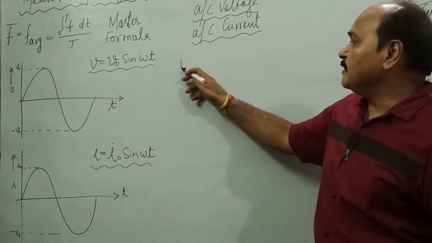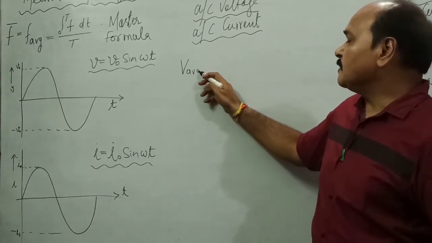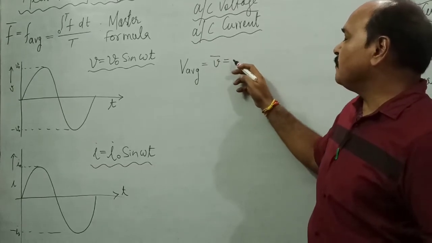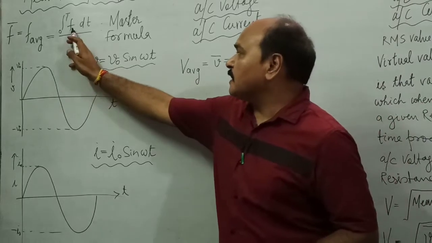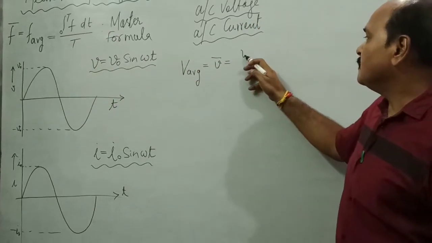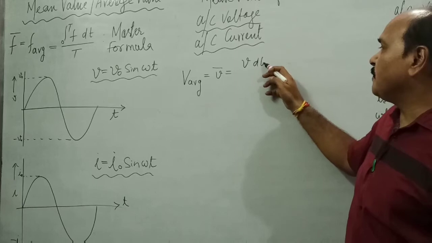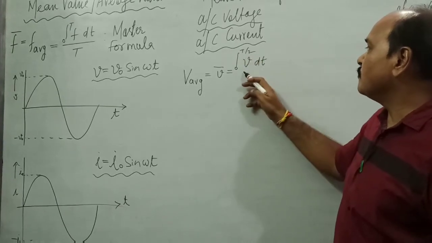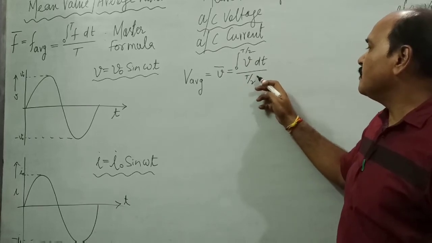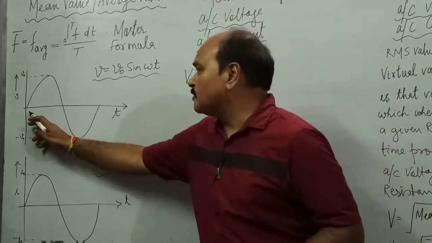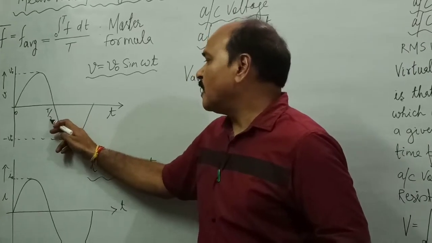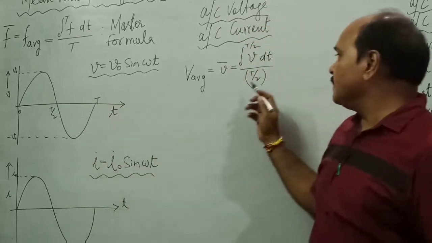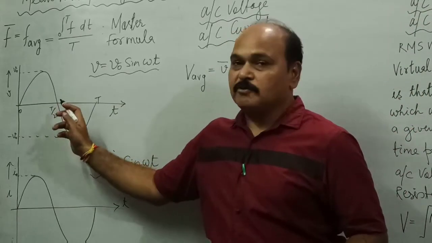So we are going to find out the average value of V and I. What is average value of V? Average value of V, that is V bar, is going to be found with this function f replaced by V. The variable of course is time. So we multiply it with dt and we integrate it for time 0 to T by 2. Why do we integrate it for the time 0 to T by 2? This is T by 2 and this is time T. So we integrate V dt from 0 to T by 2.